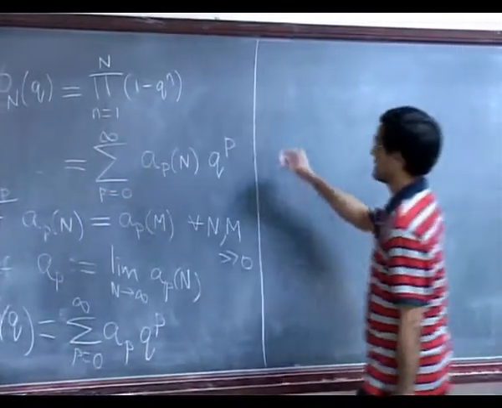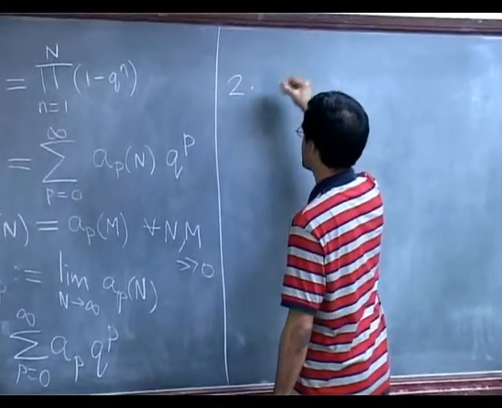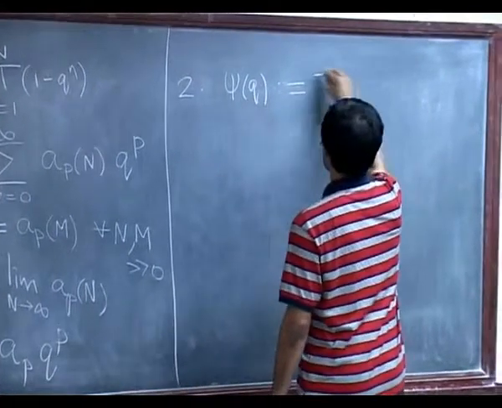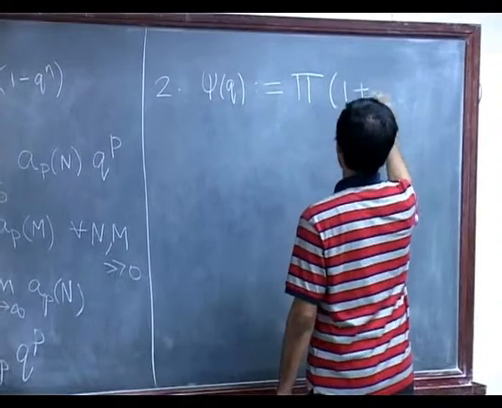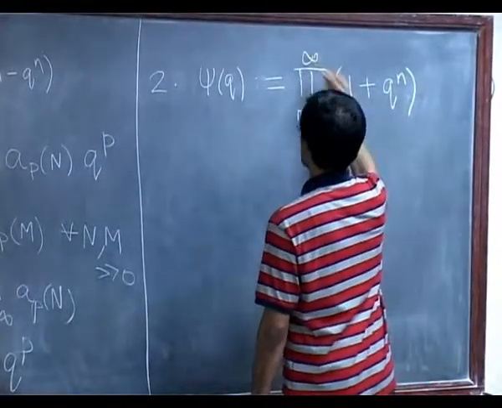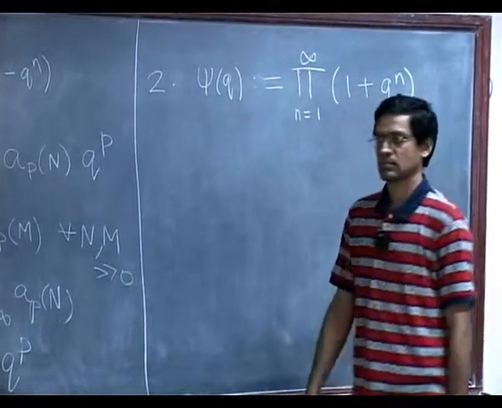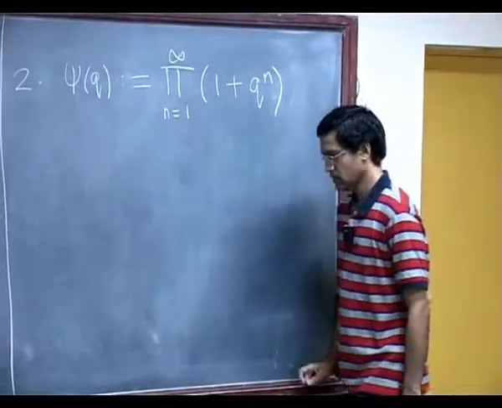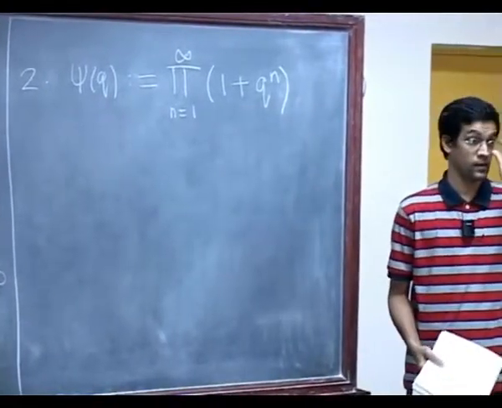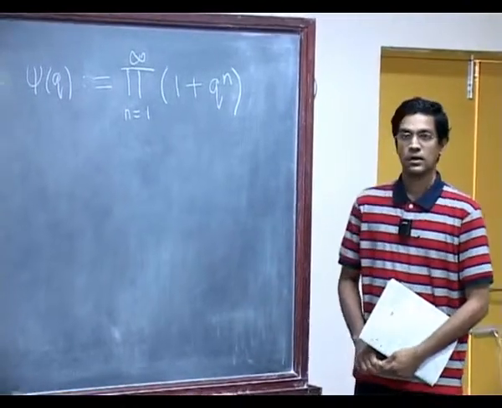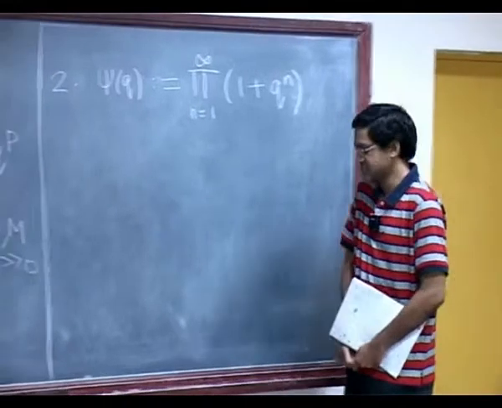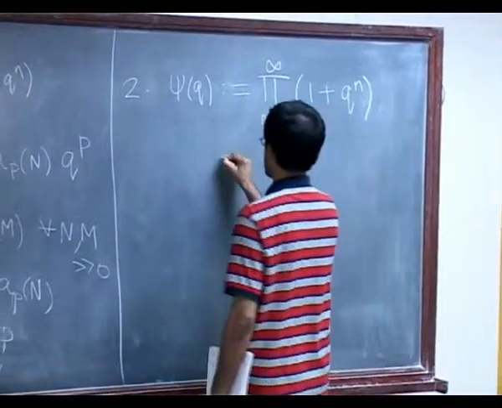Okay, so let me demonstrate that with a second example. Let me call this psi of q. Let me look at the infinite product of 1 plus q to the n, n going from 0 to infinity, and now you attempt to figure out what this gives, what the coefficients are in this infinite product expansion.